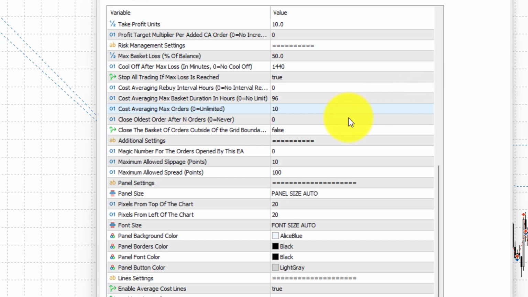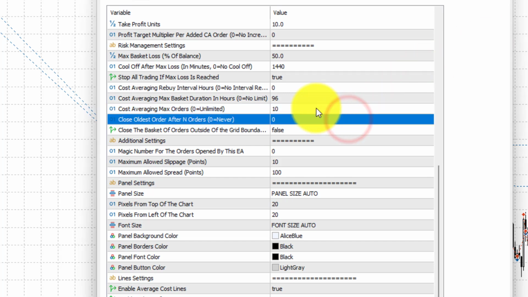Close oldest order after n orders is perhaps one of the smartest settings available. Once a basket reaches the specified size, GridX will close the oldest position in that basket before continuing, which reduces exposure while keeping the basket alive.